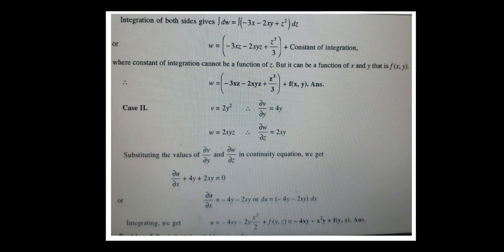The constant of integration can't be a function of z, but it can be a function of x and y. That is w is equal to minus 3xz minus 2xyz plus z cube by 3 plus the constant f of xy. There is no z, that's why f of xy. That is the value for case 1.